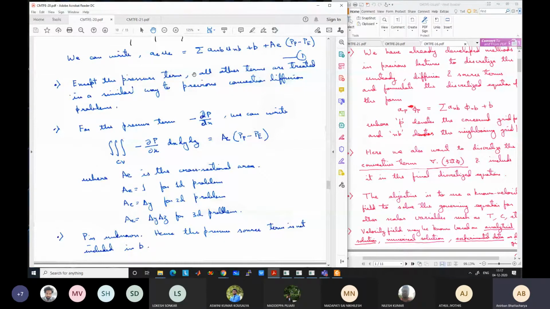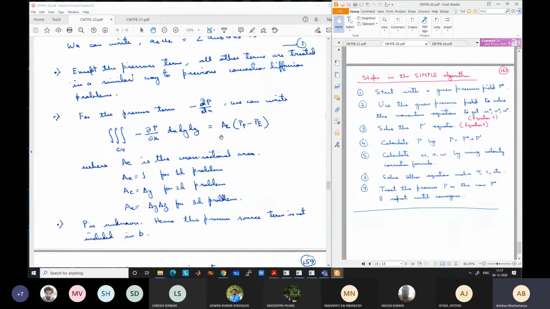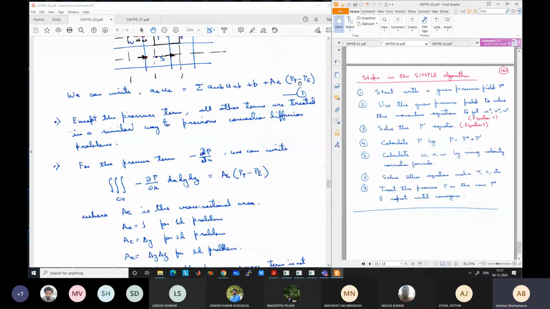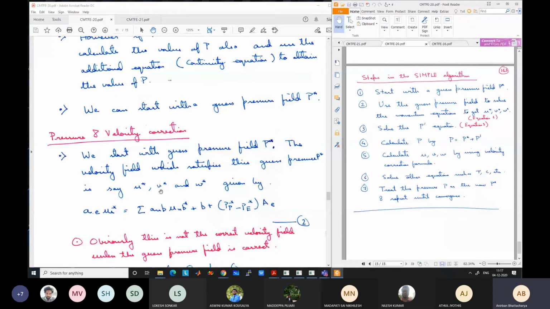So once we get this momentum equation, now we need to solve it, but we don't know the pressure. Okay. So how did we solve it? By using the guess pressure. So using the guess pressure, we solve the momentum equation and obtain certain velocities. So these velocities which we had obtained using the guess pressure, we call U star, V star and W star. Okay. So I am just repeating to consolidate this material so that we can get a summarized view of the SIMPLE algorithm. So these velocities we called U star, V star and W star.